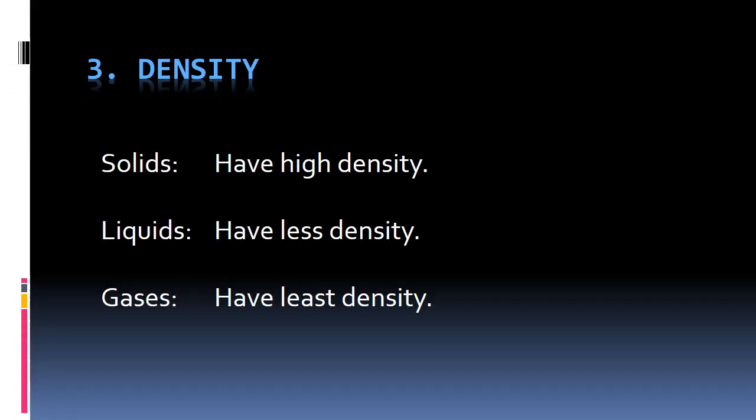Now, density. Solids have high density. On the basis of kinetic theory, the number of particles is more and the intermolecular space is minimum. And in case of liquids, they have less density. The number of particles is less and the intermolecular space is more. And in case of the gases, they have least density, and the number of particles is least and the intermolecular space is maximum.